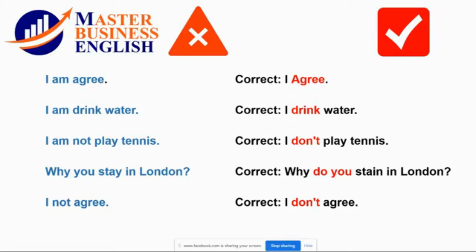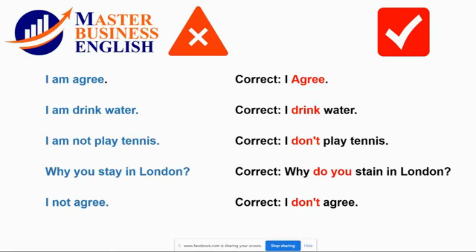The next one is exactly the same. "I am drink water." What's that? Wrong again. The correct form is "I drink water," because we have a verb in present simple conjugated according to the subject pronoun. I drink, you drink, they drink.